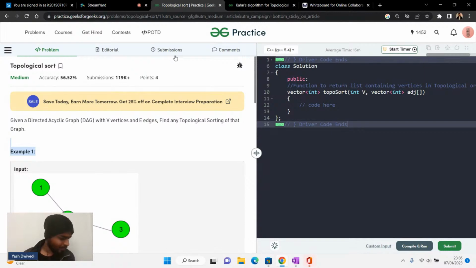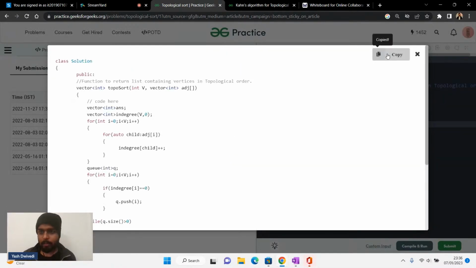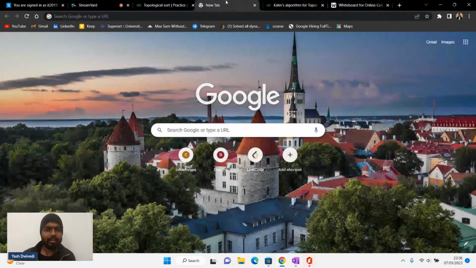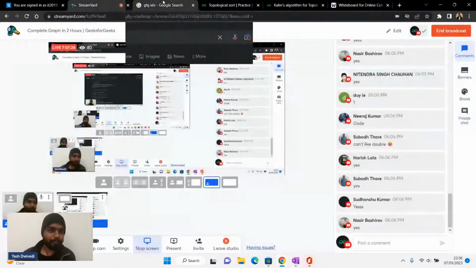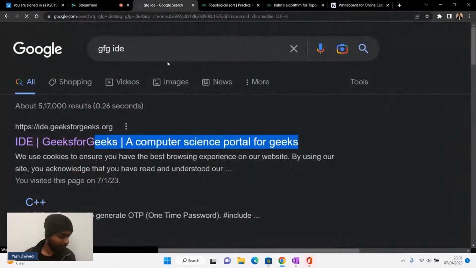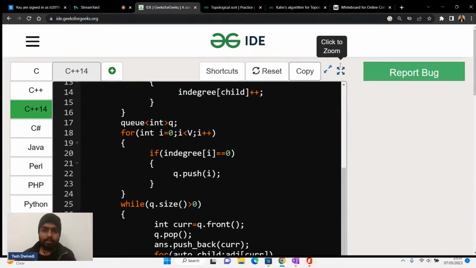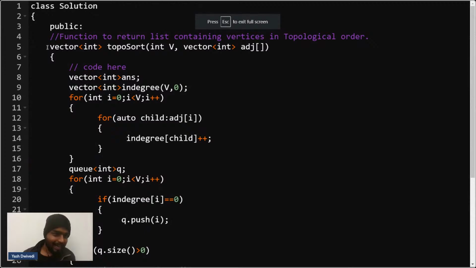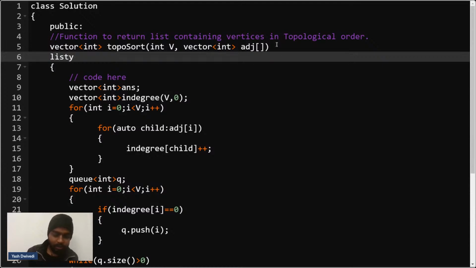Can I show you the code directly? It will save us some time, so that we can look at other things also. Just give me a second. I'll copy this code. I have already written it. So I think that will be better. Let me remove this part and paste it here. See what I'm doing. In the end, I have to return the order, the list of the topo sort. List, or you can say order.